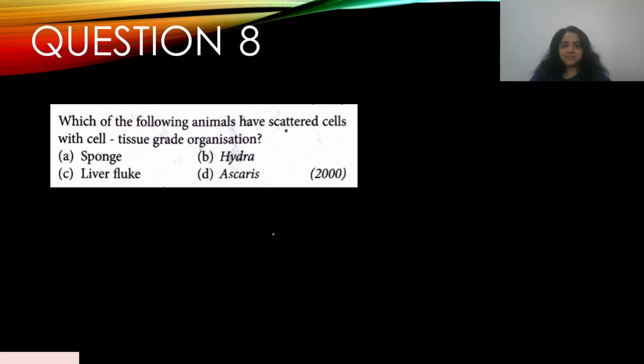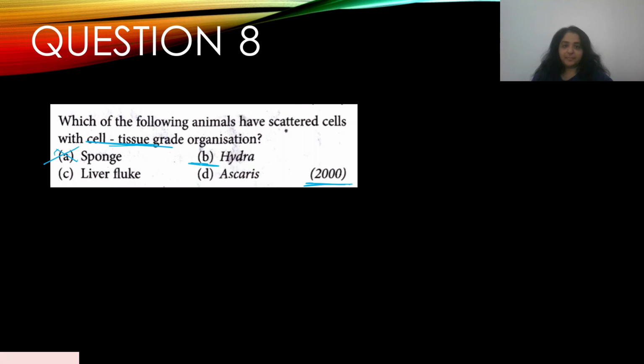Okay, so question number 8. Which of the following animals have scattered cells with cell tissue grade organizations? This appeared in 2000. A. Sponge, B. Hydra, C. Liver fluke, and D. Ascaris. Okay, so they have said cell tissue grade. Okay, so sponges have a cell grade organization, where every cell performs a function. So it does not represent a tissue grade where the cells combine together to form a tissue, right?